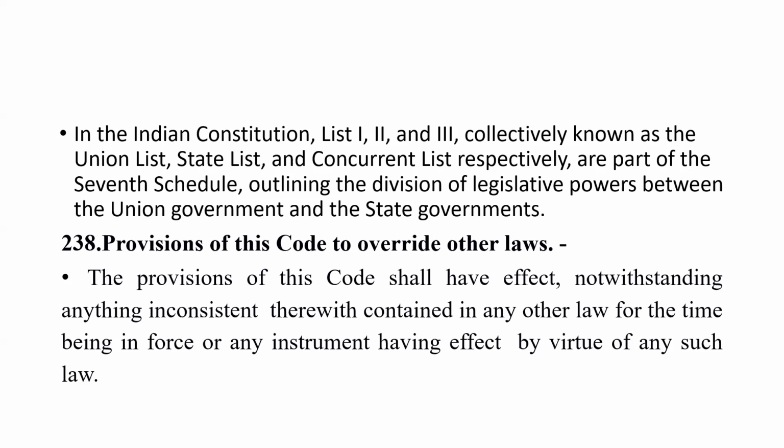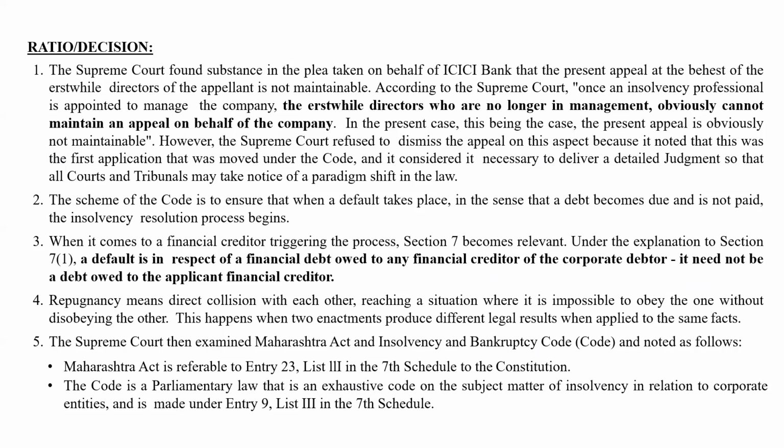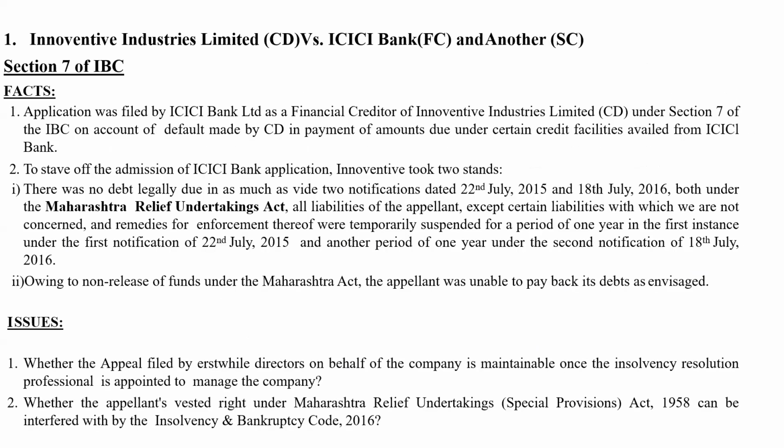Almost all laws have it. So whether this Maharashtra Relief Undertakings Act, which was relied upon by Innovative Industries, also contained a non-obstante clause? Yes or no?